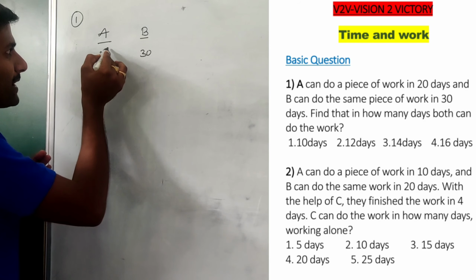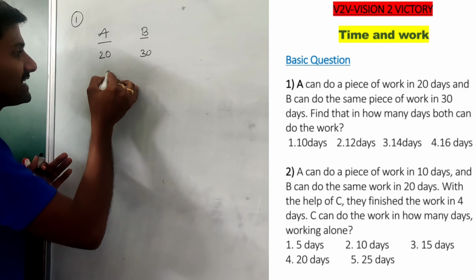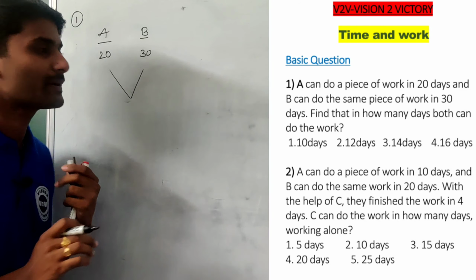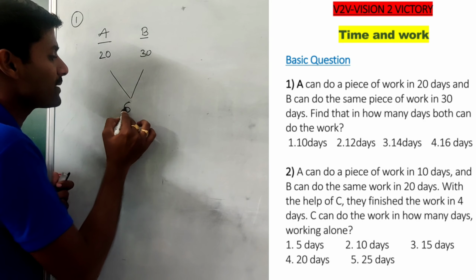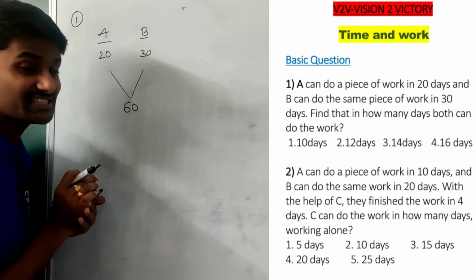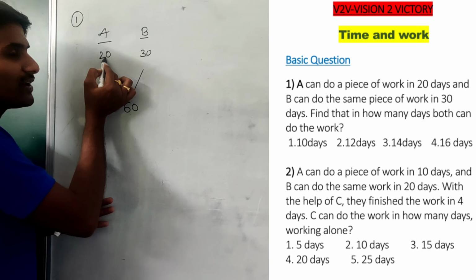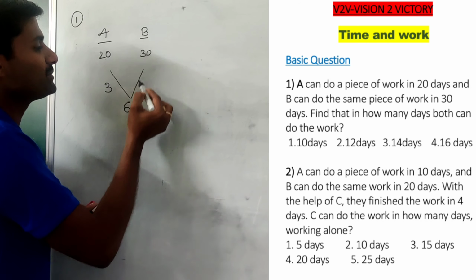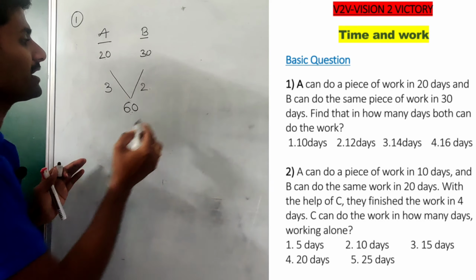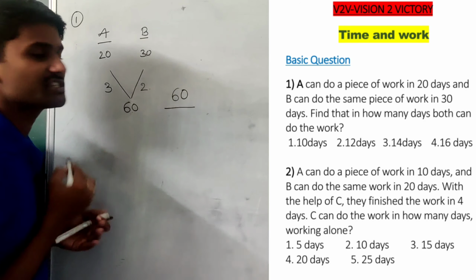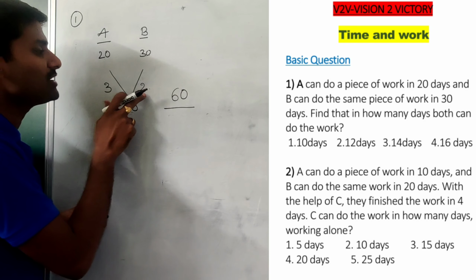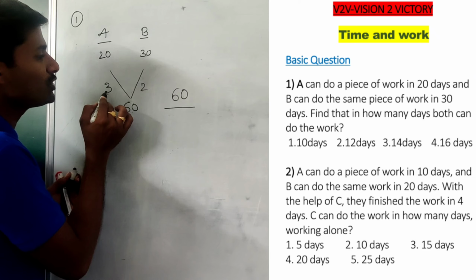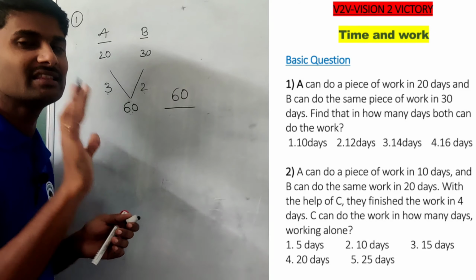First, A performs the work in 20 days and B performs it in 30 days. We need to identify the total work, which depends on the LCM of the given parameters. The LCM of 20 and 30 is 60 units, so I assume 60 units. A completes it in 20 days, so A performs 3 units per day. B completes it in 30 days, so B performs 2 units per day. The total work is 60 units. If A and B work together, how many days does it take? Out of 60 units, A does 3 units per day and B does 2 units per day, so together they do 5 units.